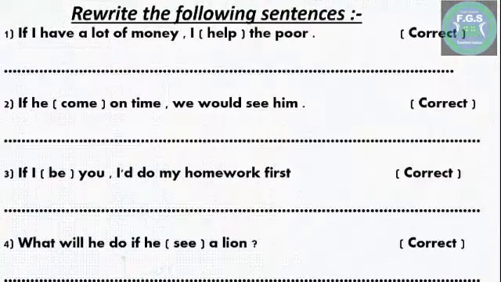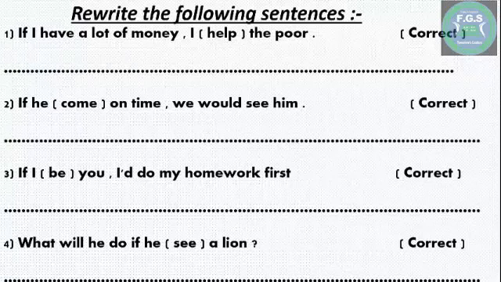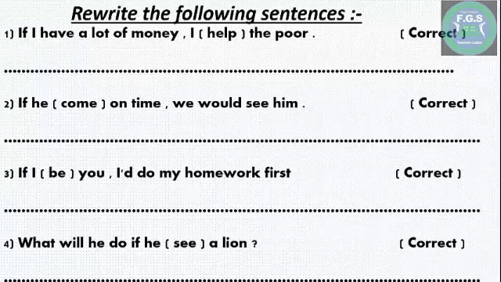And now, who wants to answer these questions? Okay, rewrite the following sentences. Number 1, if I have a lot of money, I help the poor. Correct, help. Okay, here, yes, super excellent. Here we will use the first conditional of if.